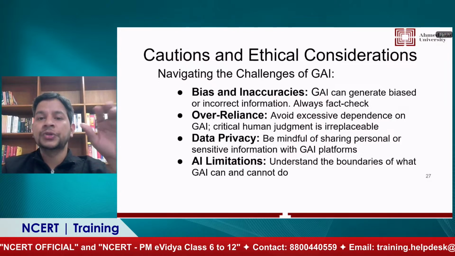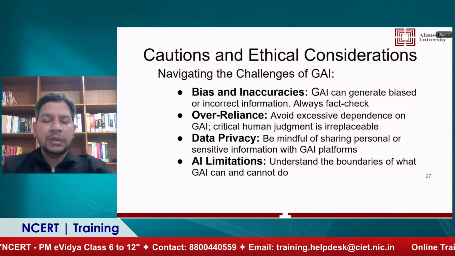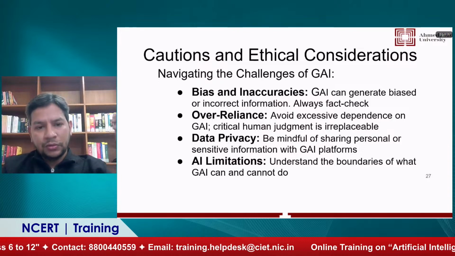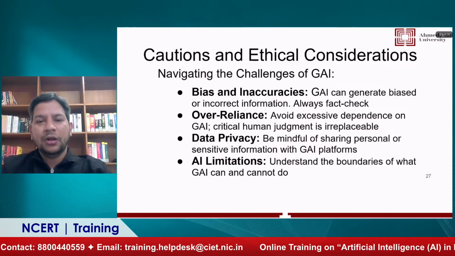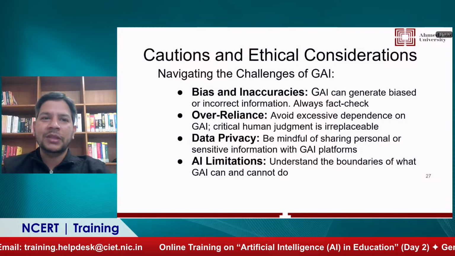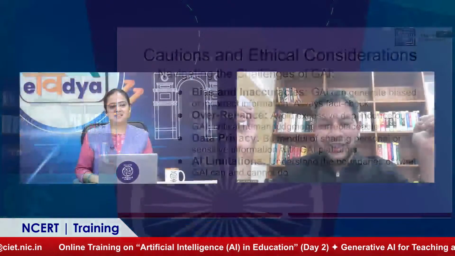Then finally, you should know and you should read more and more about AI limitations. For example, there is a term called hallucination, generative AI hallucinations. So teachers should read what AI hallucinations are, because sometimes you will ask, okay, give me the essay on World War, and it will write an essay on cow. Absolutely. Right. So you have to be aware that AI has its own limitations.